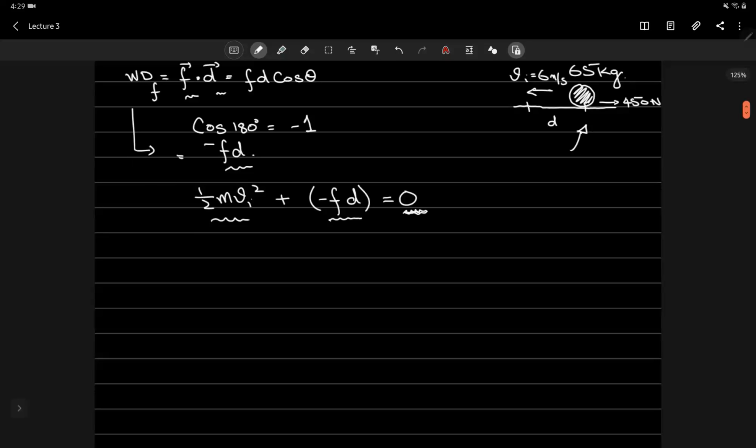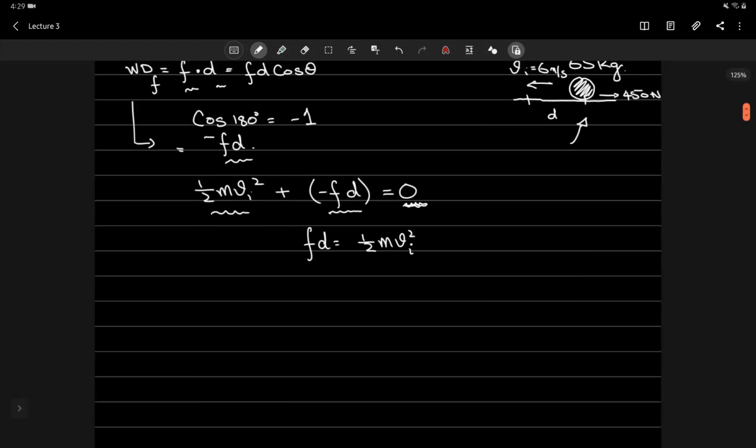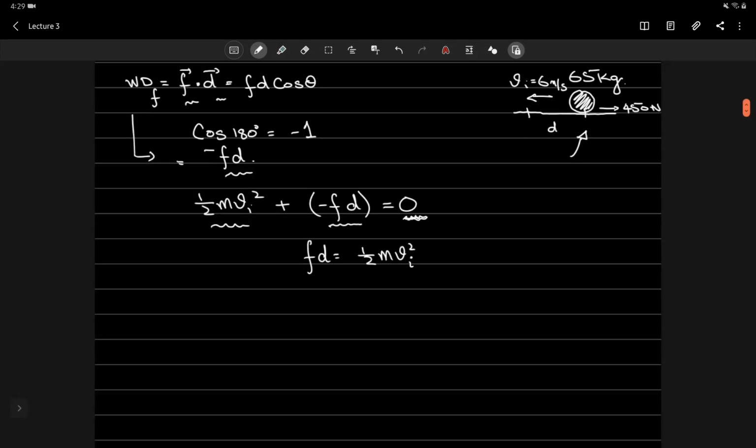Now just moving things around, we can have fd is simply equal to 1 by 2 m v squared, right? And this is the initial velocity. So our goal is to figure out what distance will the ball be able to cover until it comes to a stop. Of course, provided that when I looked at it initially and set my clock at t equal to 0, तो उस वक्त बॉल की जो velocity मैंने देखी थी वो थी v_i, or in other words, I wrote it down over here, it was 6 meters per second.